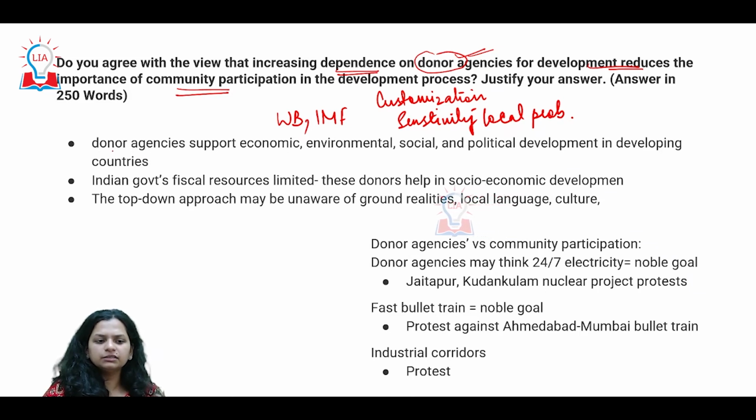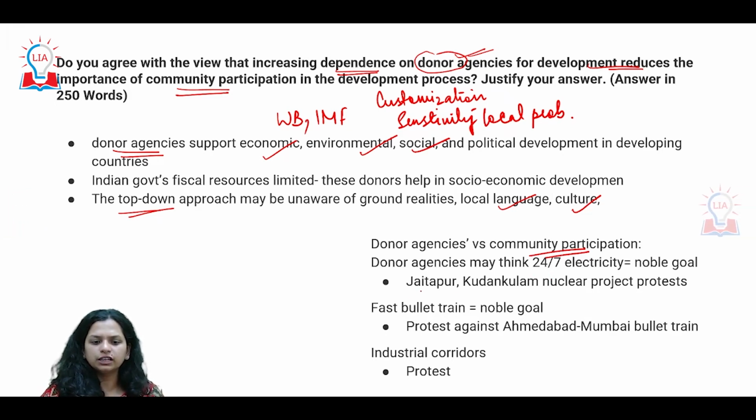This is something that is missing in these donor agencies, because they are definitely supporting different economic, social, political problems, but since it is a top down approach, it is not approaching on a very sensitive level. So the ground realities with regards to language, culture, religion, especially identities which are very prevalent in third world nations, get affected because of this. If we look at community participation, on the other hand, we can be more sensitive to local problems, like issues which are there in the Jaitapur plant or the Kudankulam project.